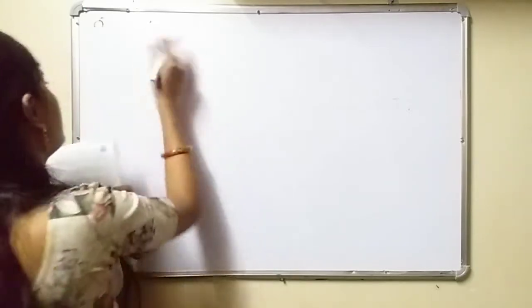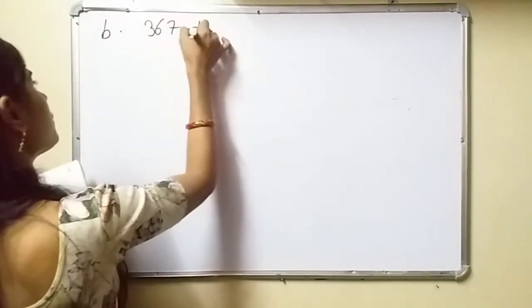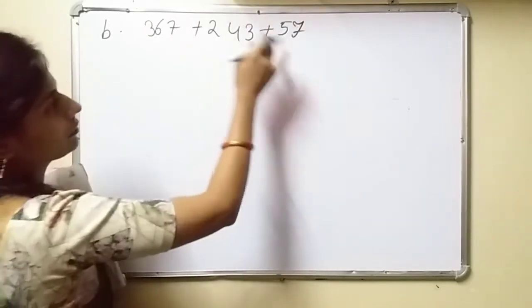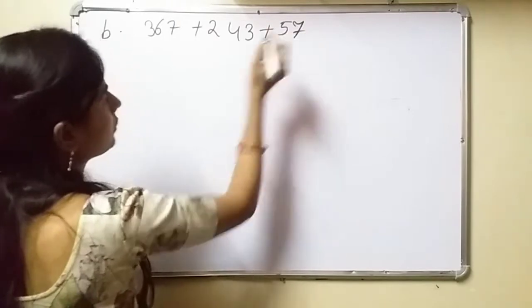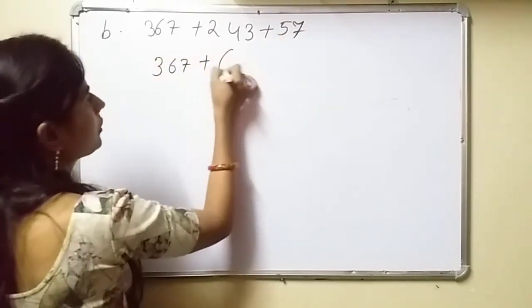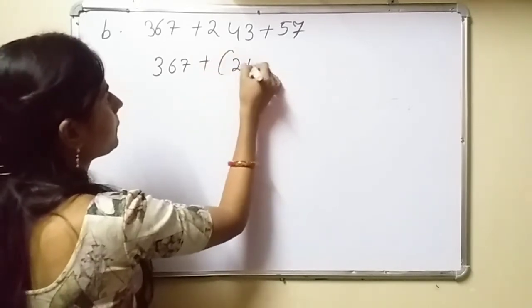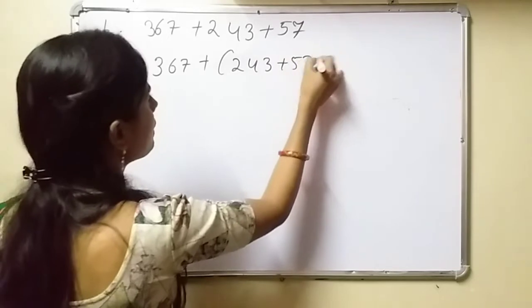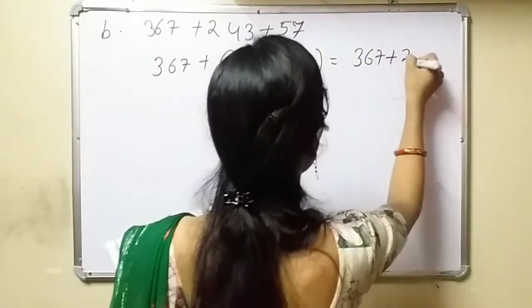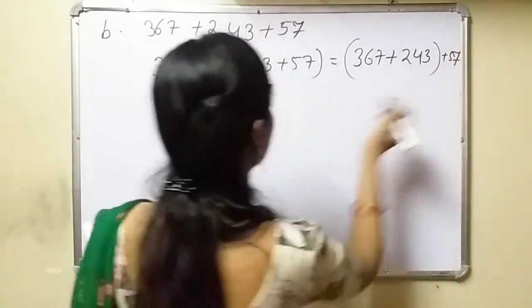See question number B. 367 plus 243 plus 57. Now see, (367 plus 243) plus 57 is equal to 367 plus (243 plus 57).